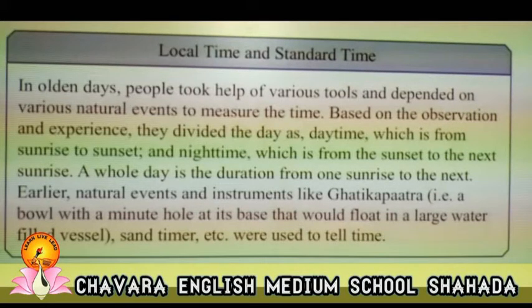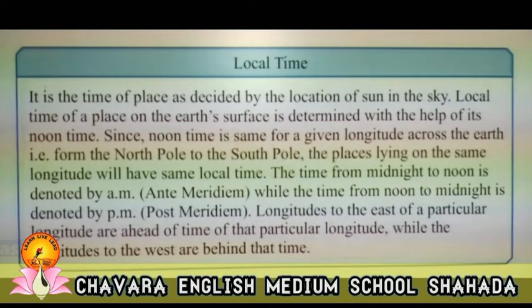Earlier, natural events and instruments like Ghatika Patra, that is, a bowl with a minute hole at its base, which would float in a large water-filled vessel, sand timer, etc. were used to tell the time. So students, let us know about local time. It is the time of a place as decided by the location of the sun in the sky.